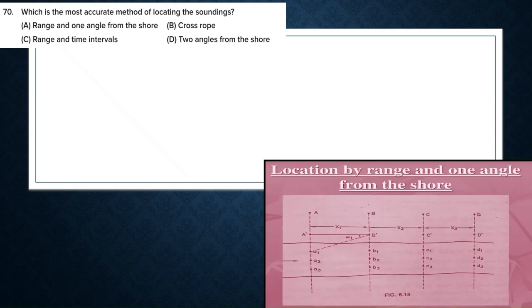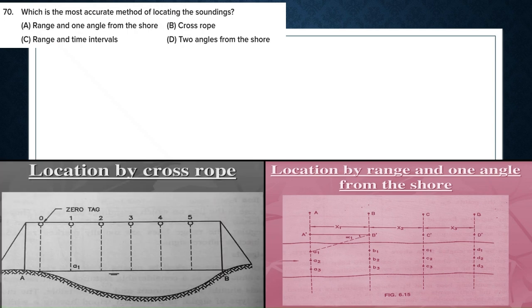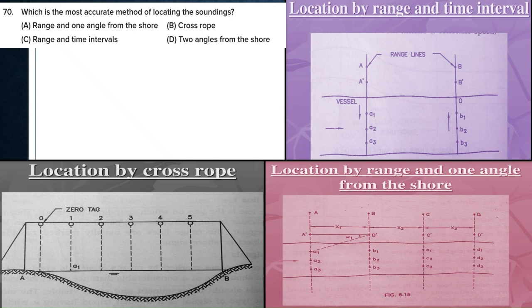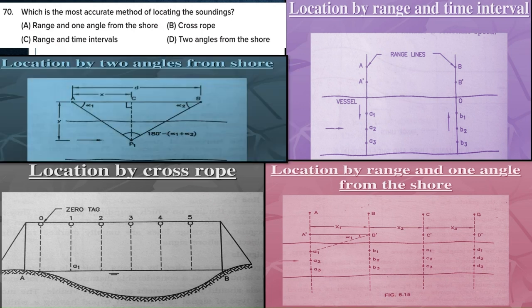These are the figures: location by range and one angle from shore, location by cross rope, location by range and time interval, location by two angles from shore. Location by cross rope is the most accurate method, and option B is our answer.